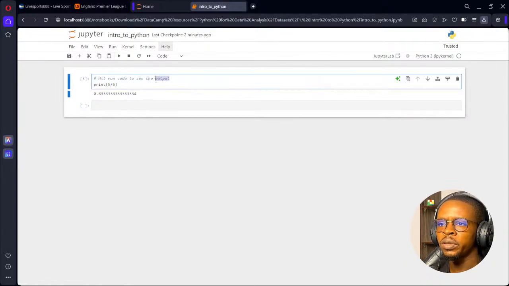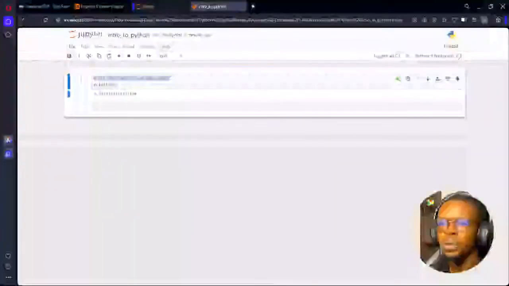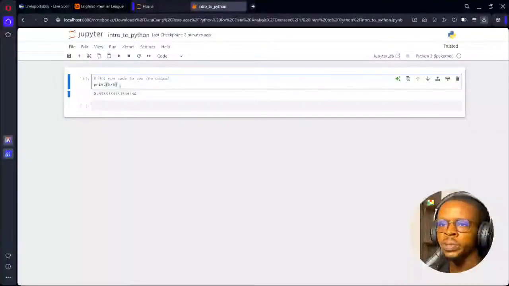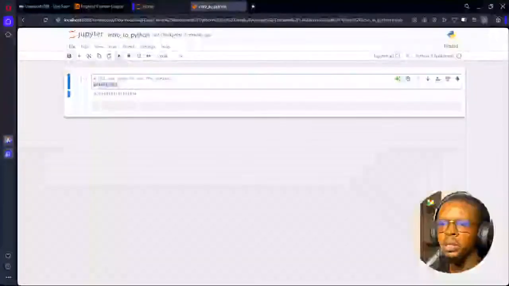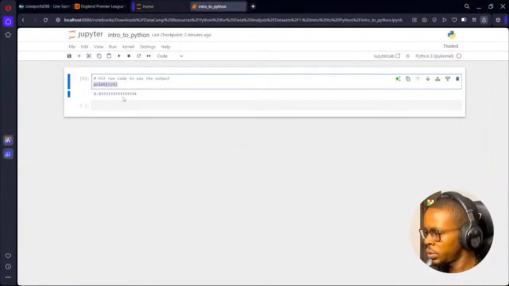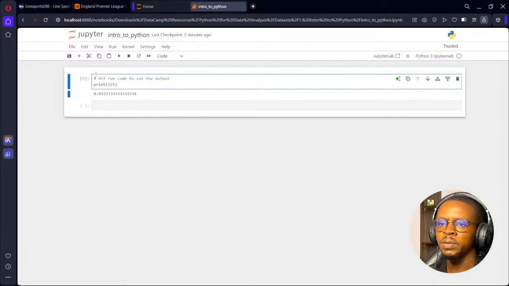This part of the code won't be run, but it is this print part of the code that's going to be run and the result will be shown. I hope you understand that. If you use the hashtag here or the Naira symbol, this is like a Naira symbol in my country, our currency symbol, I'm just trying to input a comment to make sure that you understand what this code is doing. I could just go on and give my explanation about the code.